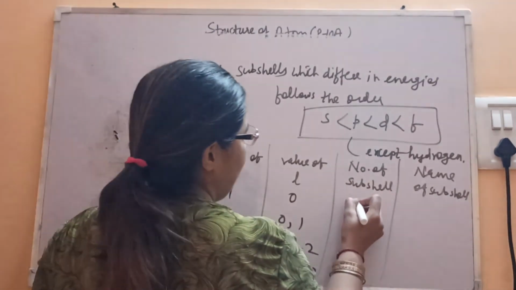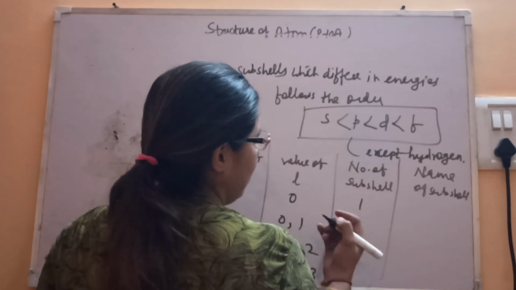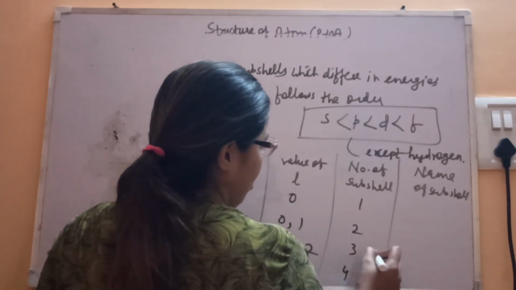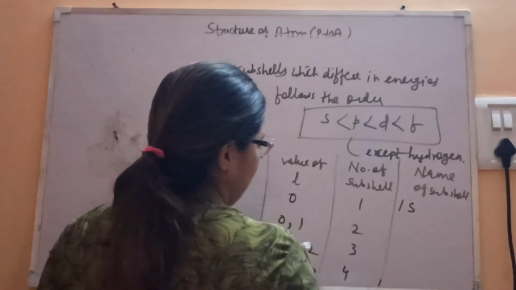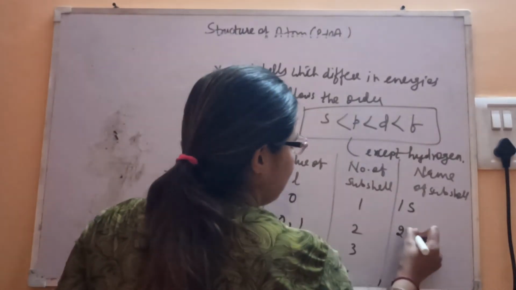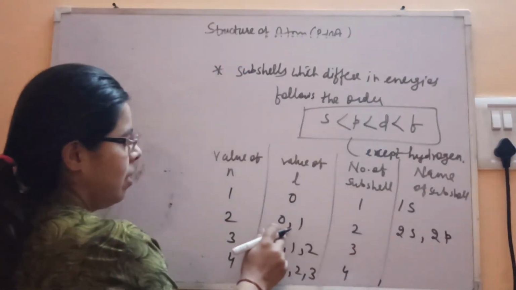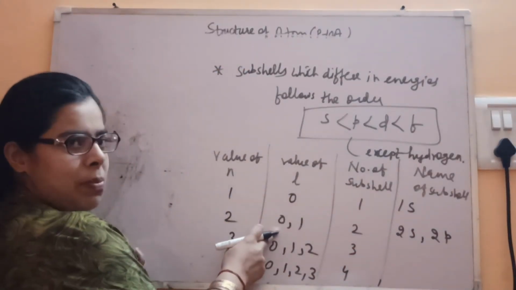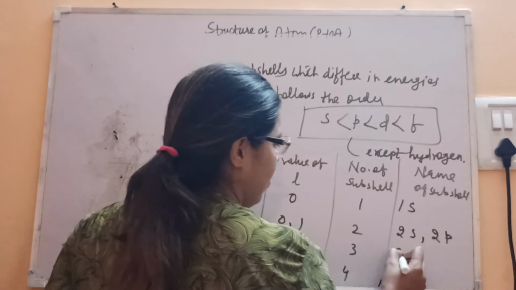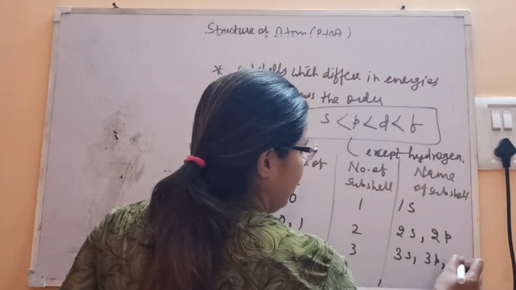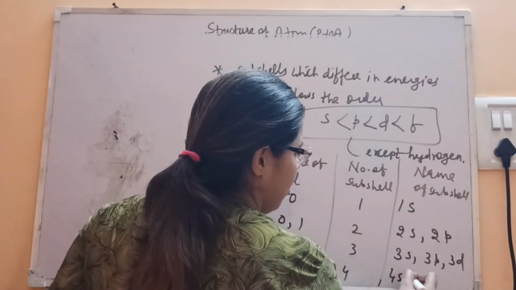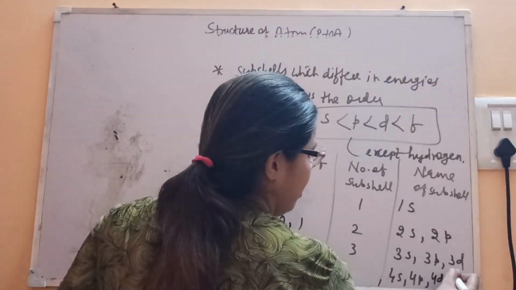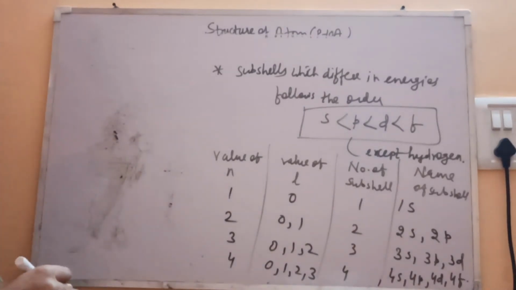So for n equal to 1, the number of subshells is 1, here 2, here 3, here 4. Now what are the names of the subshells? Here 0 is for S, so 1S is possible. Then 2S, 2P. The principal quantum number is 2 and 2 subshells are possible, S and P both. Here 3S, 3P, 3D. Here 4S, 4P, 4D, 4F. All these are possible.